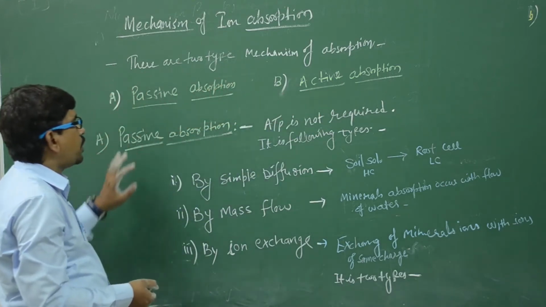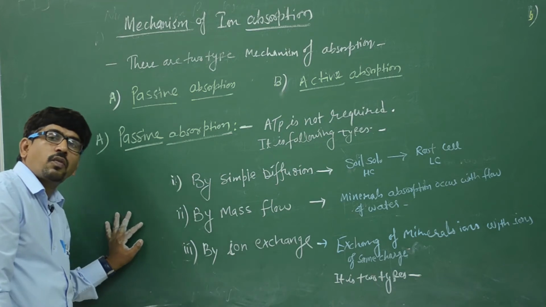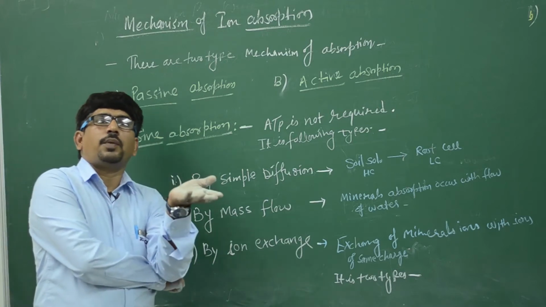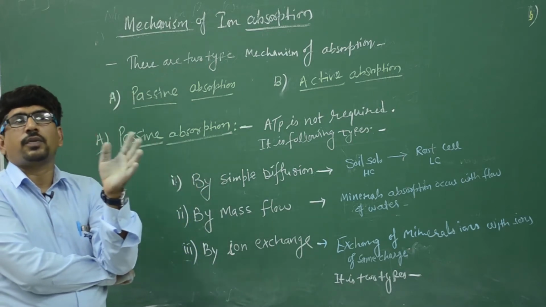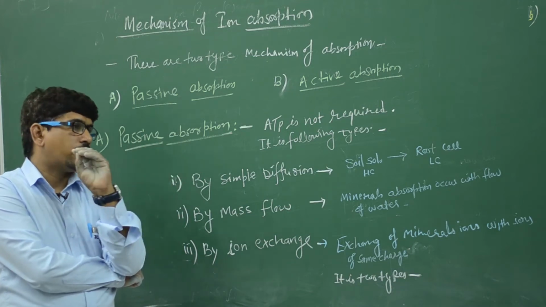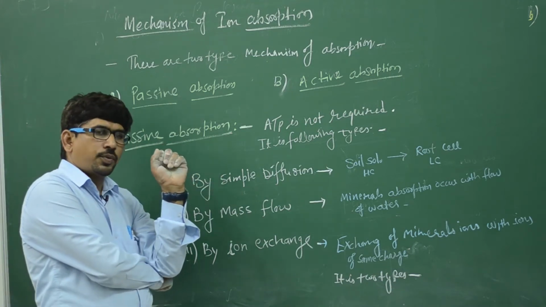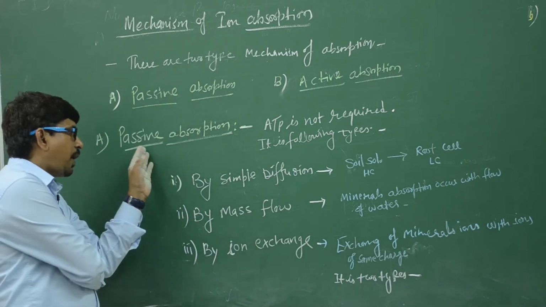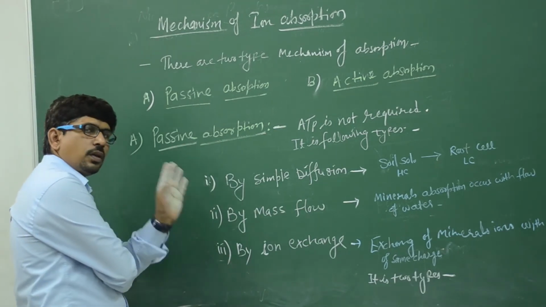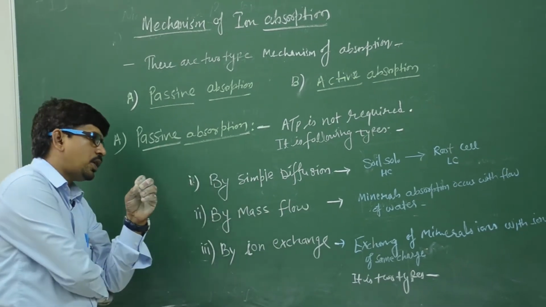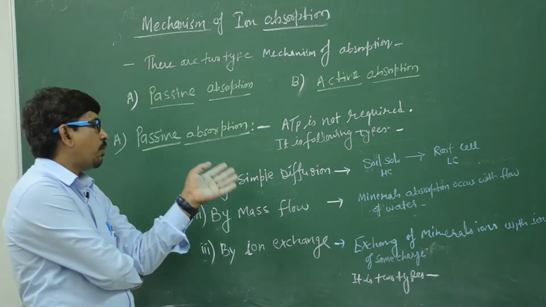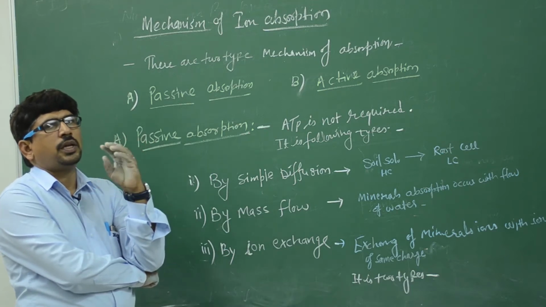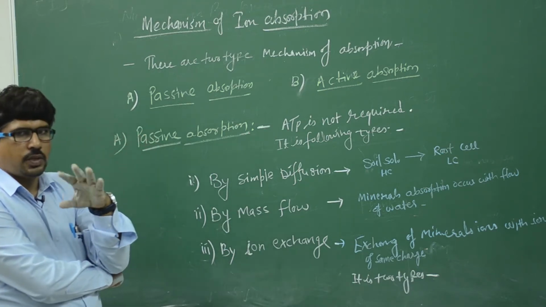In passive absorption, ATP is not required, energy is not required. It works directly with the help of the concentration difference outside and inside, between the soil and the root hair. So the main thing in passive absorption is that ATP is not required. Passive absorption is supported by these theories. There are mainly four: simple diffusion, mass flow, ion exchange, and the Donnan equilibrium. We discuss these theories one by one.